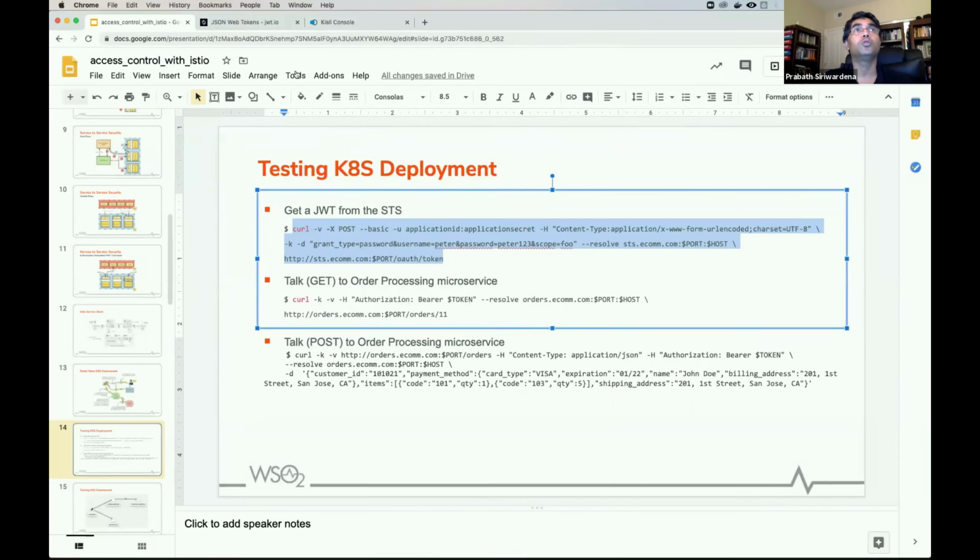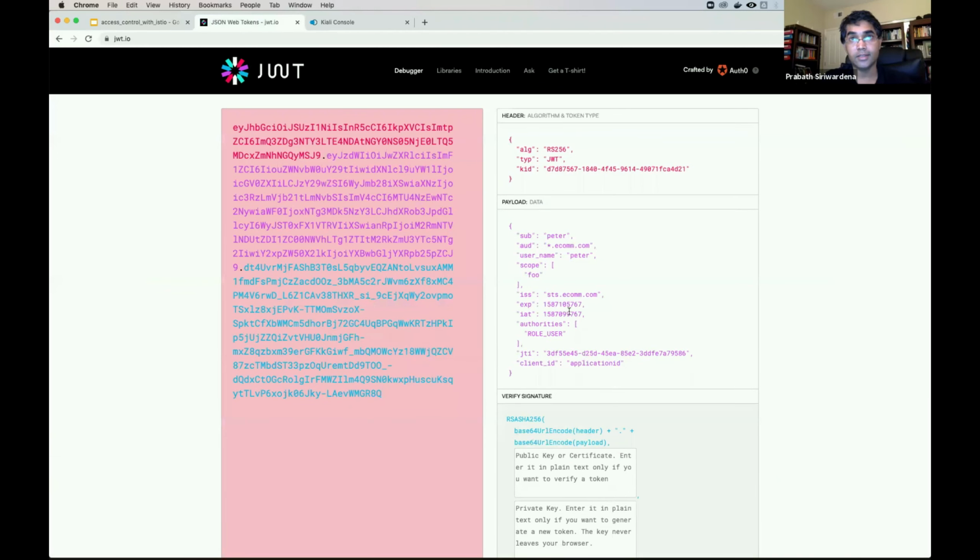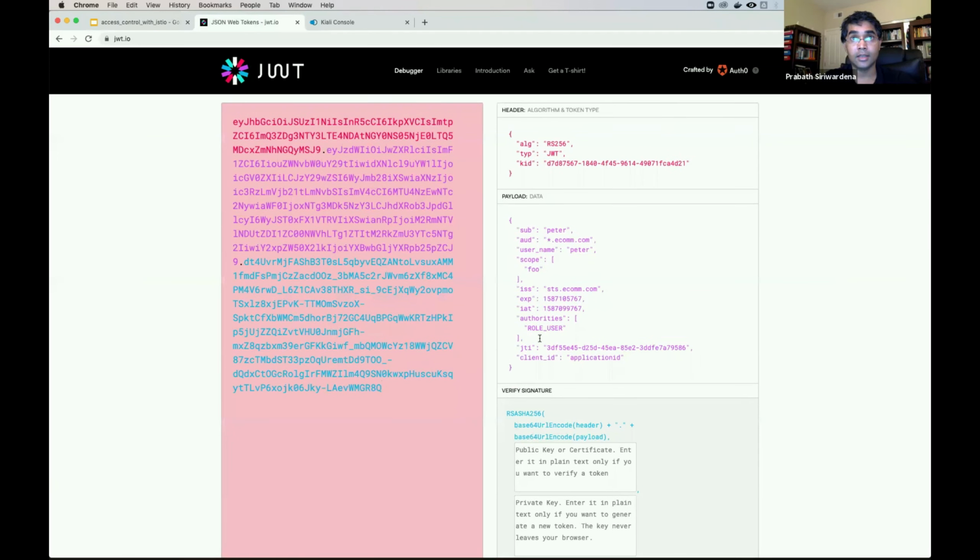If you copy this and go to jwt.io, you can decode it and see the subject is Peter, the audience has strict.ecom.com, and the username is Peter. It carries the scope, an issuer, and also the roles attached to this particular user. And this client ID carries the identity information with respect to the web application.